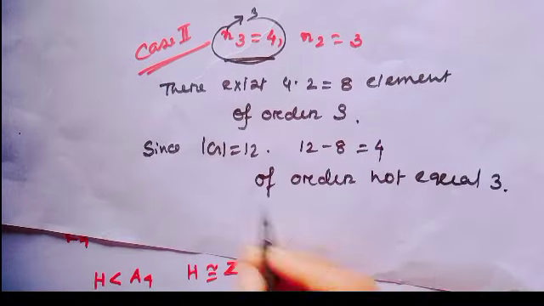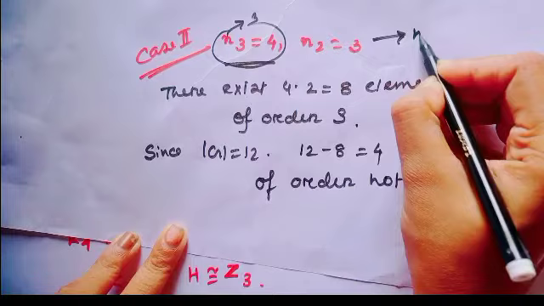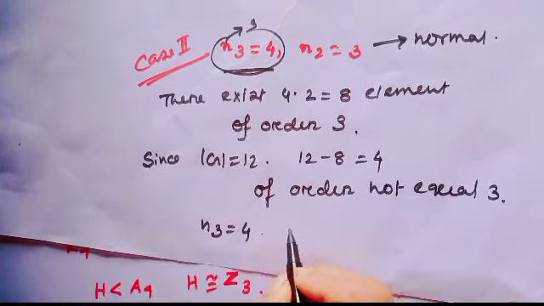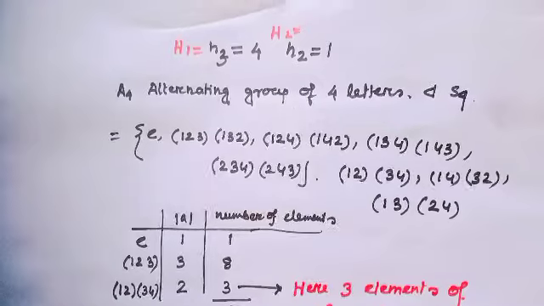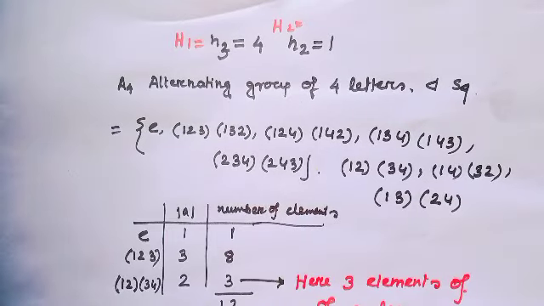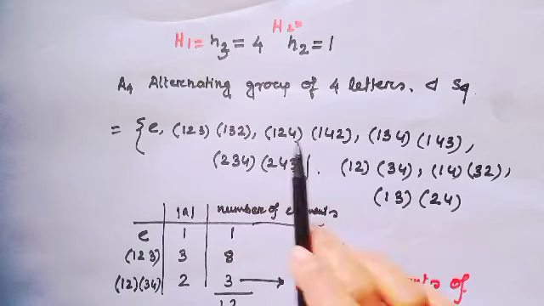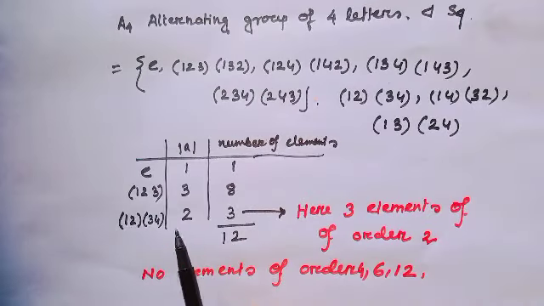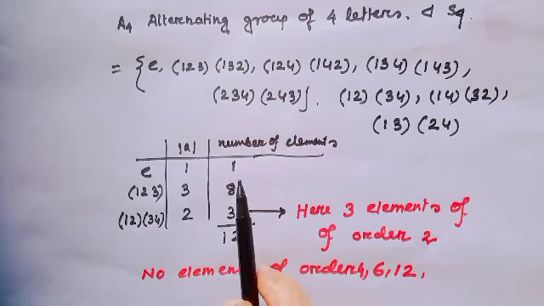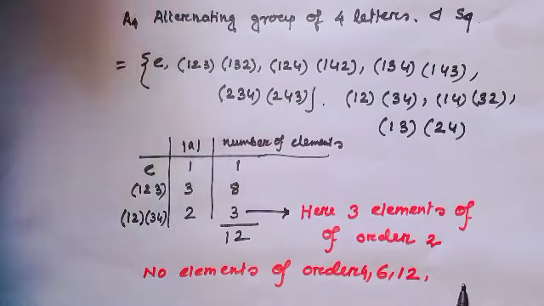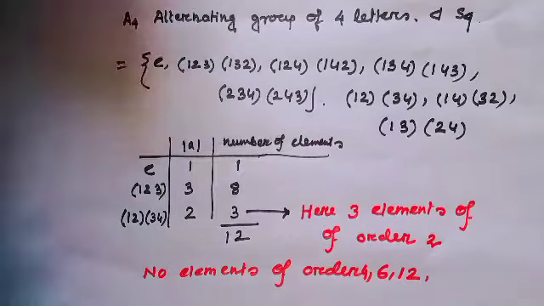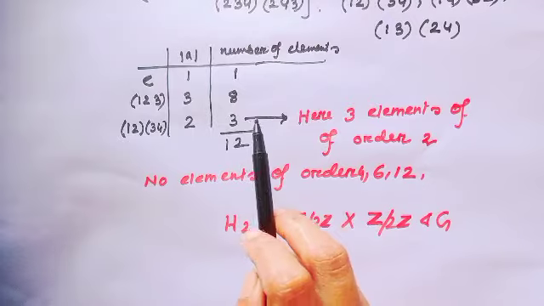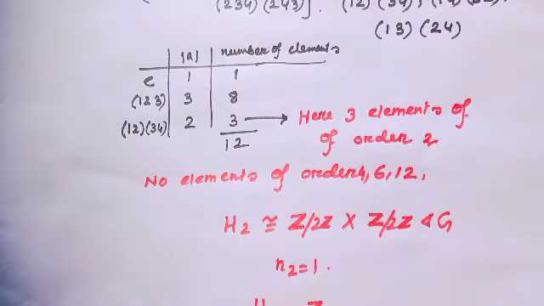So the Sylow 2 subgroup will always be normal. That means when n3 equals 4, then n2 must be 1. And this is actually the A4 group, which is a subgroup of S4, the alternating group. Here the number of elements of order 3 equals 8, the number of elements of order 2 equals 3, and 1 identity. There exists no element of order 4, 6 and 12. And here notice 3 elements of order 2. If you add the identity, then it will be 4 elements.